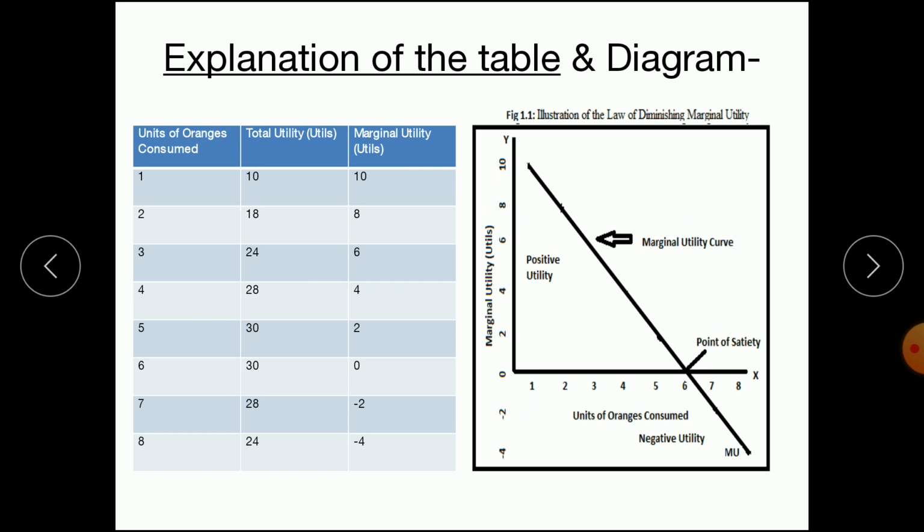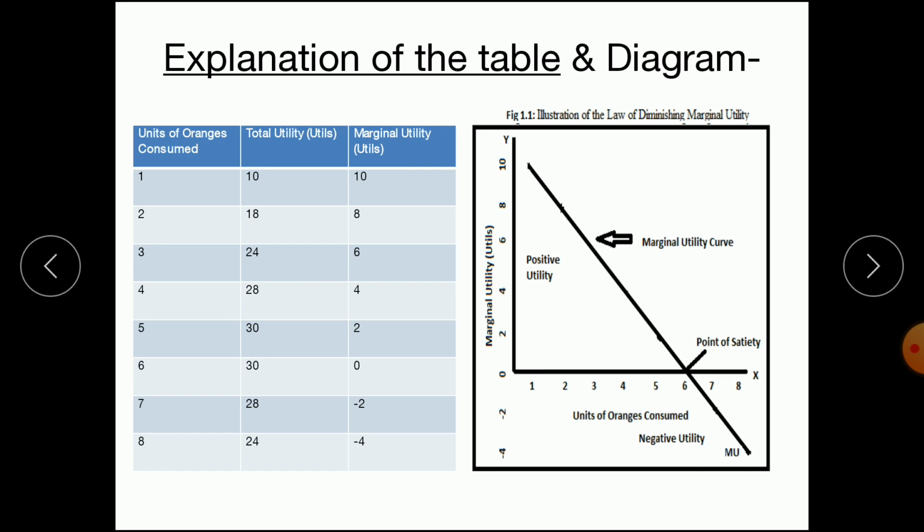When the consumer again consumes the third unit, the additional utility decreases to 6. In this way, the additional utility, that is the marginal utility of the consumer, decreases, and at unit 6 the additional utility of the consumer is 0.